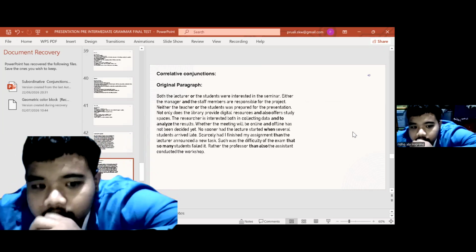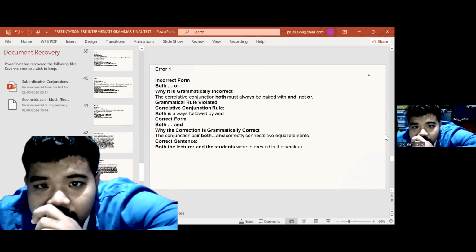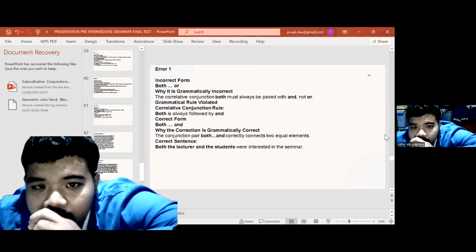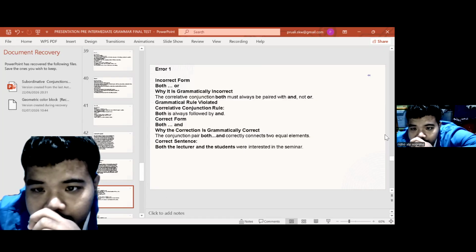Error 1. Incorrect form: "but are". What is grammatically incorrect? The correlative conjunction "but" must always be paired with "and", not "are".